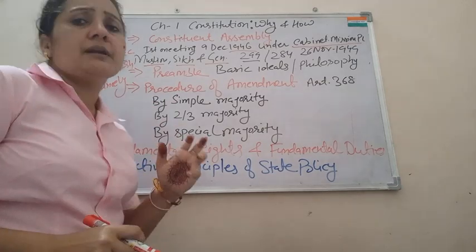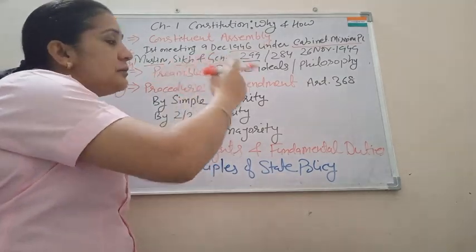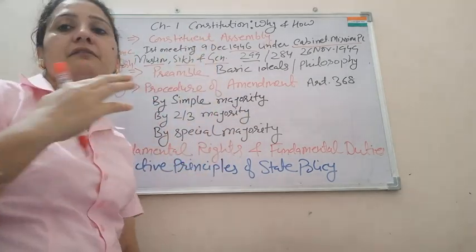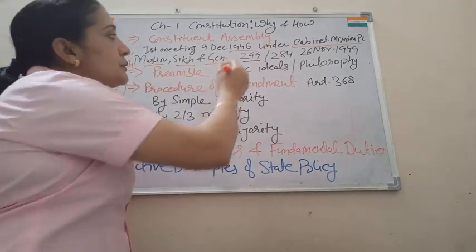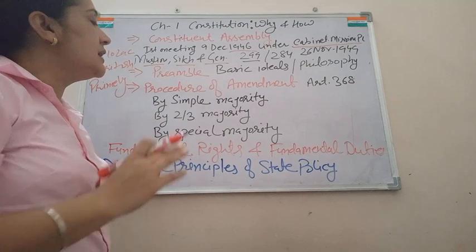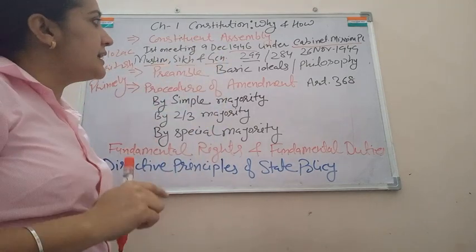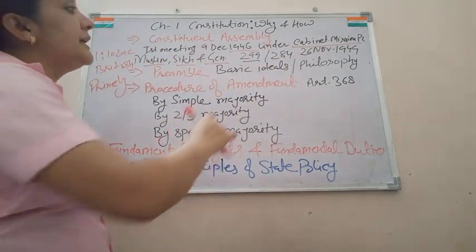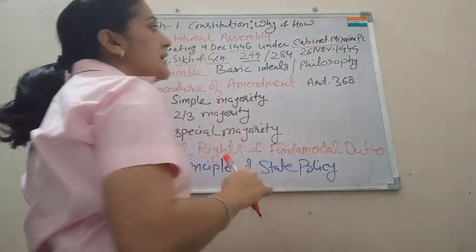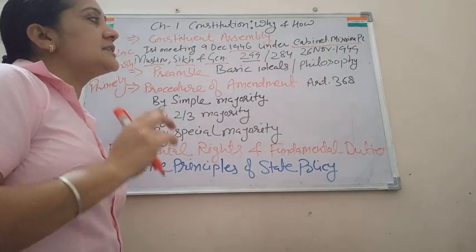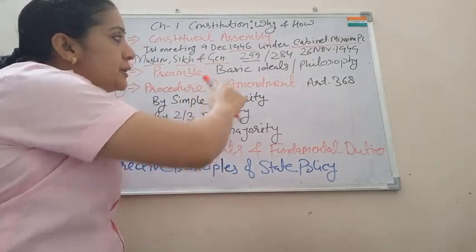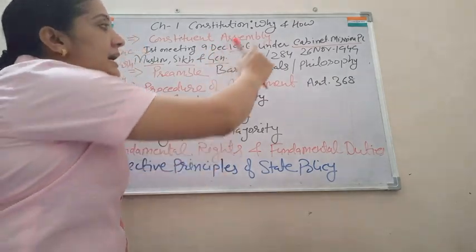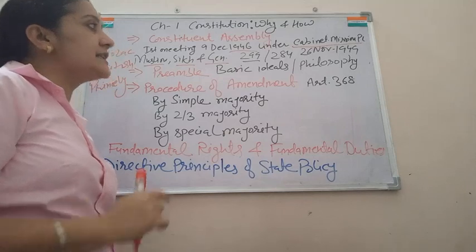After partition, as you know, some part of India went to Pakistan, and some members of the Constituent Assembly went to Pakistan. So 299 members were left in the Indian Constituent Assembly after independence, but 284 members were present on 26 November 1949, which is considered the day this constitution was made. These 284 members signed the final draft of the constitution.